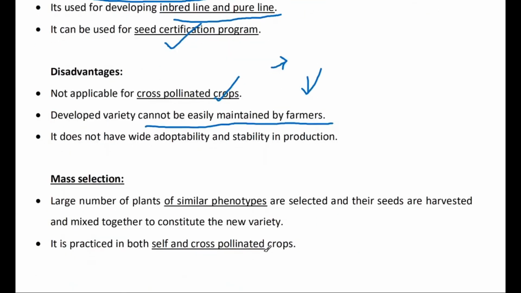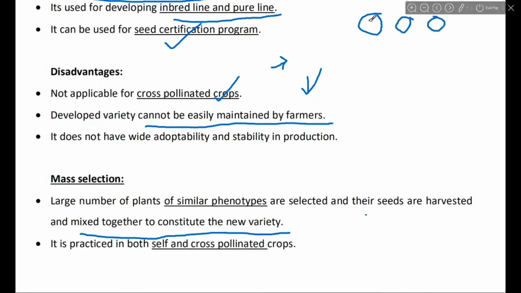Mass selection, next one. A large number of plants of similar phenotypes are selected and their seeds are harvested and mixed together to constitute the new variety. Suppose a rice population from one location, another location and another location, 3 locations, where a number of crops are grown.